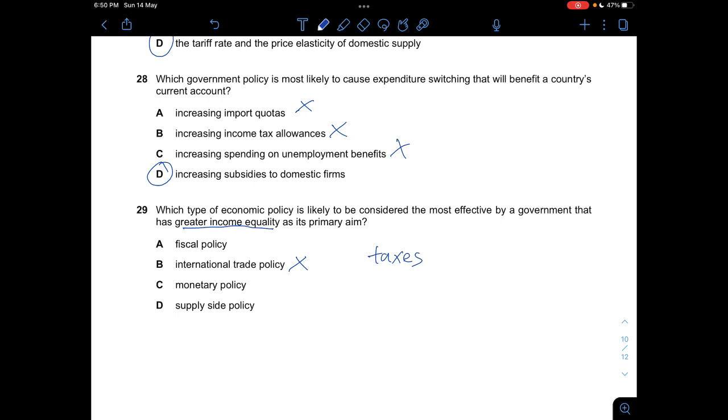The poorer people can have higher transfer payments because of higher tax collection, and the richer people will pay more tax. Taxes fall under fiscal policy, so the answer is A. Monetary policy and supply-side policy do not have this as the primary aim. Monetary policy is related to your money supply, interest rate, and exchange rate. Supply-side policy is basically the government's decision on the development of the country and so on. So if you consider greater income equality as the primary aim, then it's redistribution of income through tax collection.